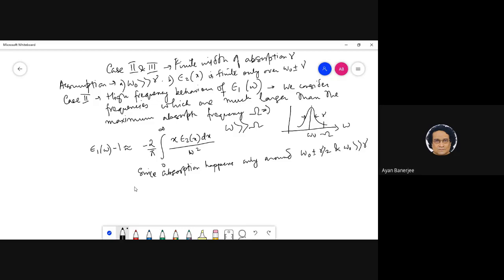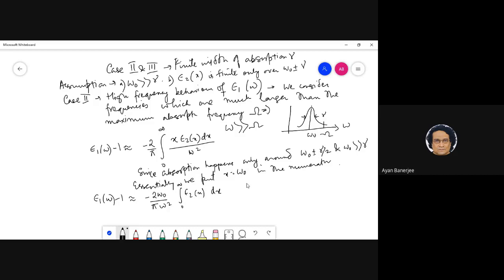This is another very crucial assumption, because the moment we put x equal to omega naught in the numerator, which means that this becomes extremely simple. This just becomes minus 2 omega naught by pi omega square, 0 to infinity epsilon 2 x dx, right?